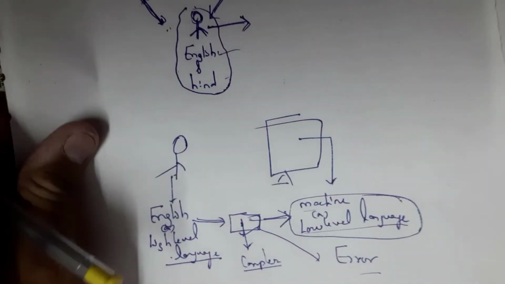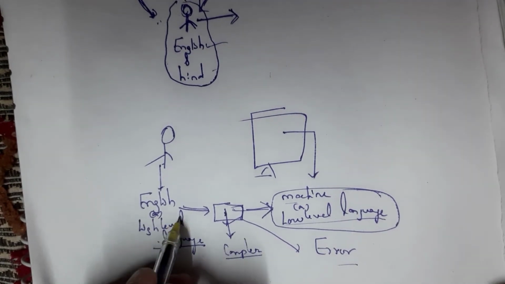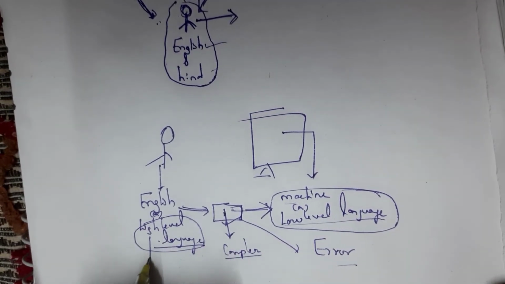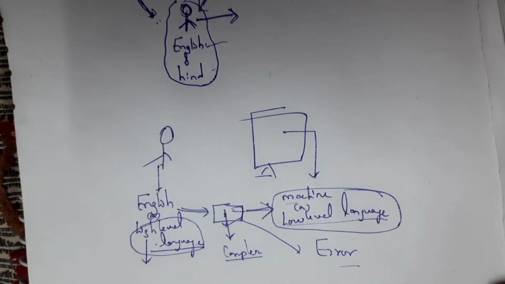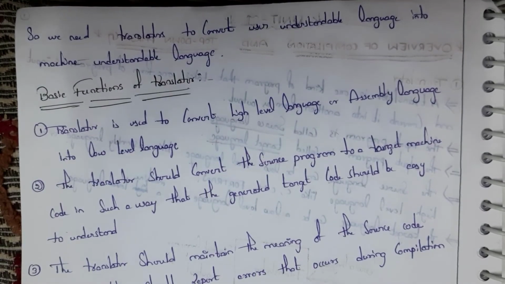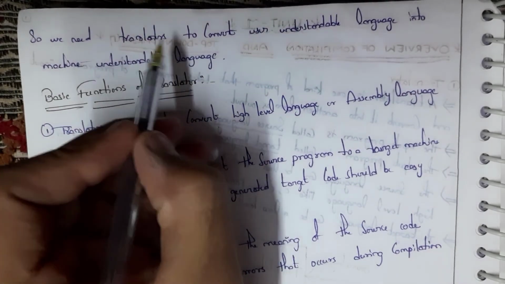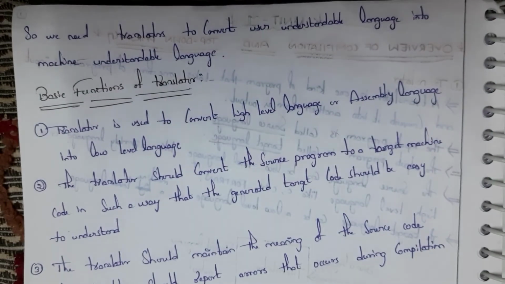The structure is the same for assembler. Instead of high level language here, we need to place assembly language here. That is the difference, but the structure is the same. Whatever language we are speaking is not understandable by computer, so we need a translator in order to convert user understandable language into machine understandable language.